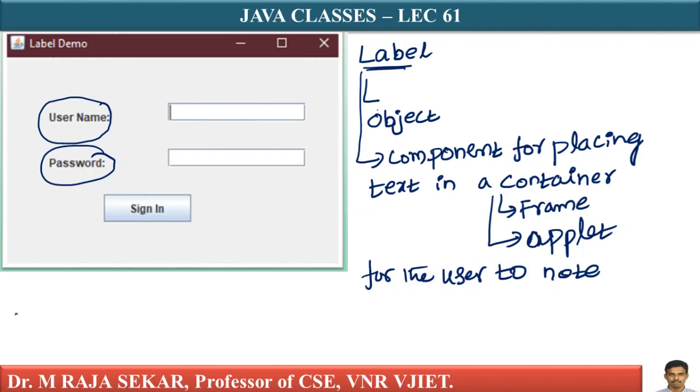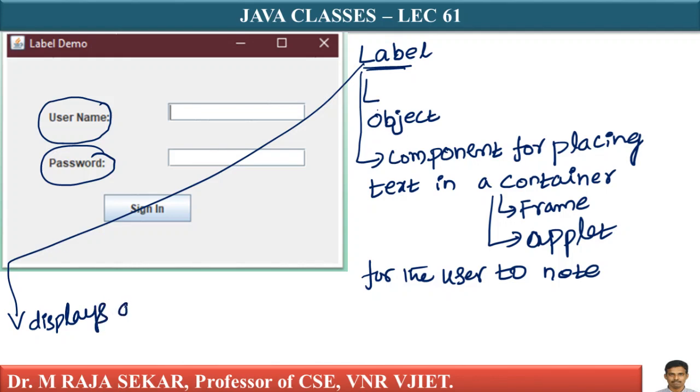A label displays a single line of read-only text.